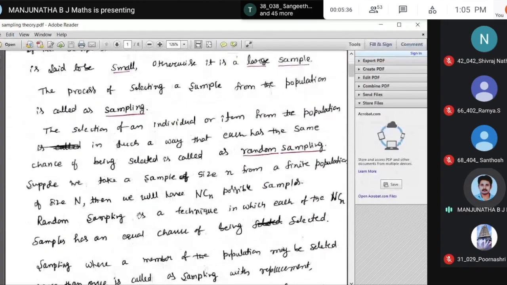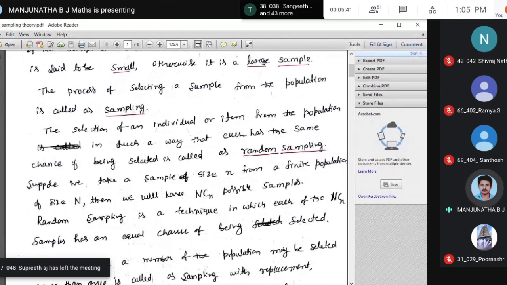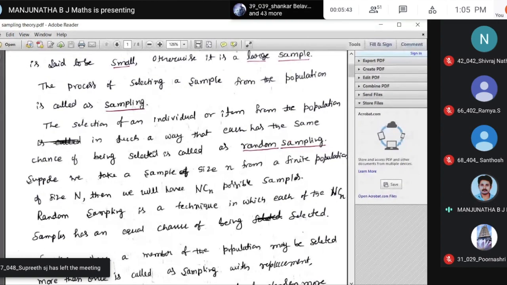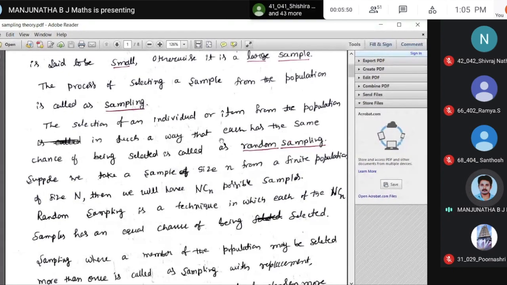Next, the selection of an individual or item from the population in such a way that each has the same chance of being selected is called random sampling. That means equally likely cases, each having the same chance of being selected.